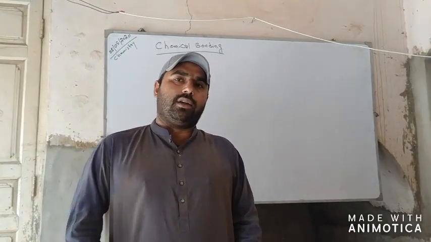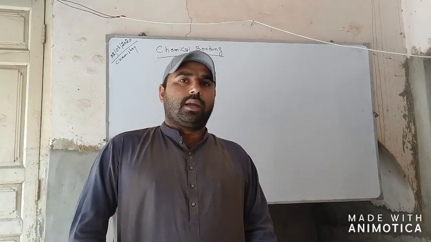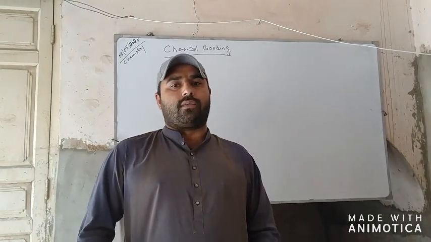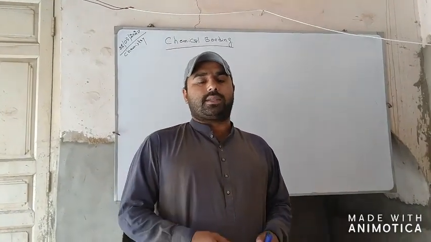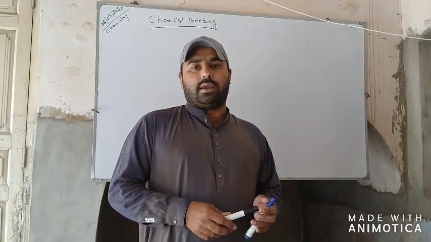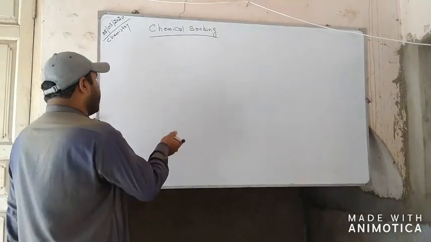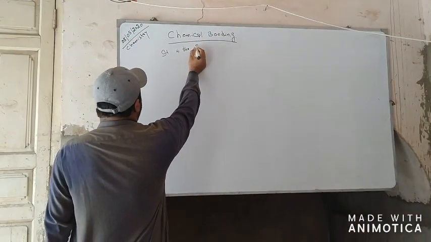So we can define the chemical bond. What is a chemical bond? It is the force of attraction which holds the atoms in a molecule or a compound. It is called the chemical bond.